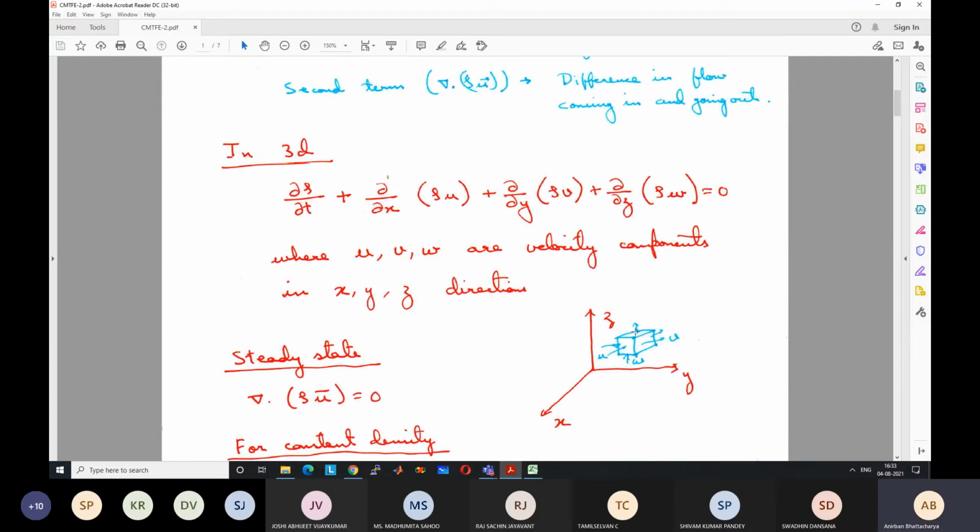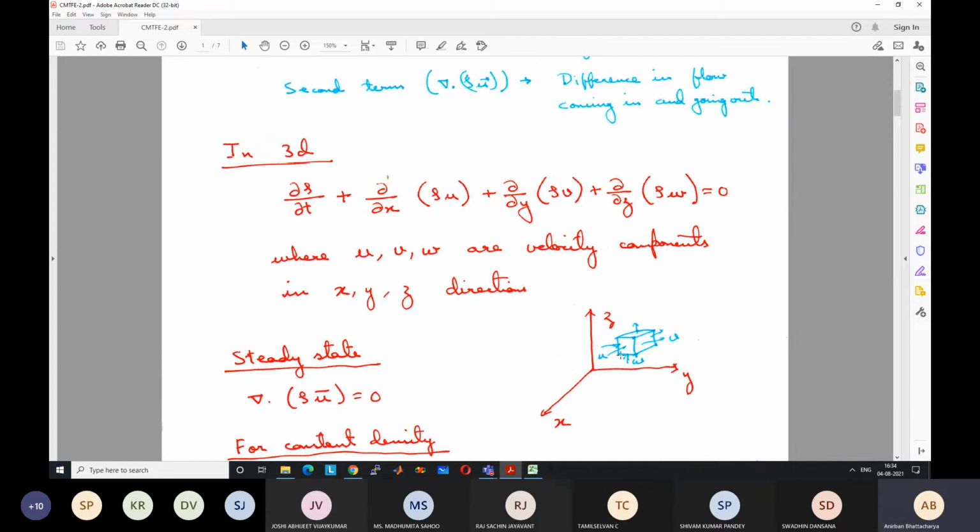So if I have a volume like this in 3D, this is the x direction, y direction, z direction. And u is the velocity along the x direction, v is the velocity along the y direction. The u direction arrow should be in the opposite direction.